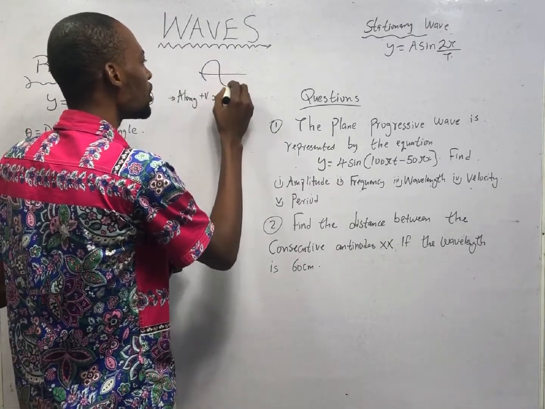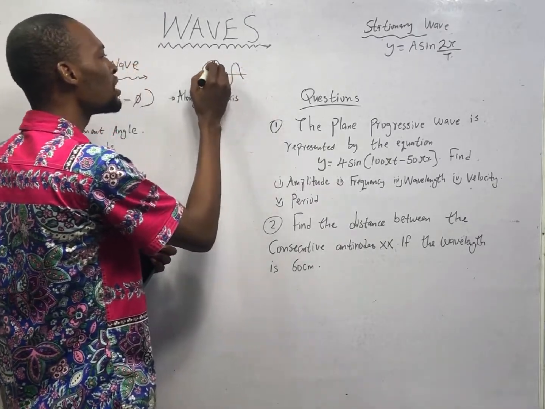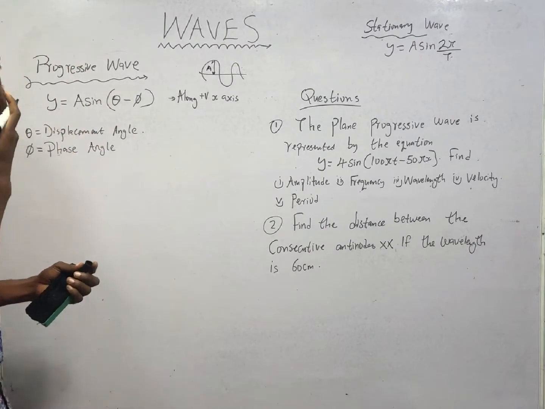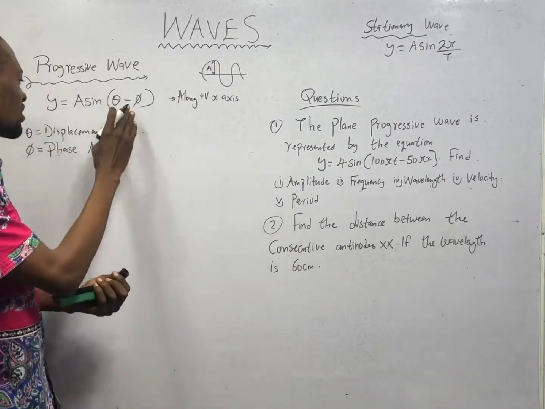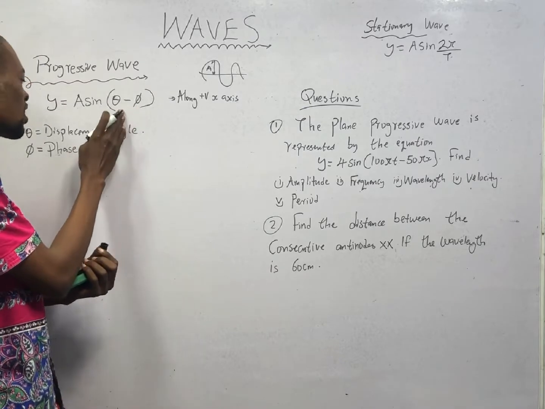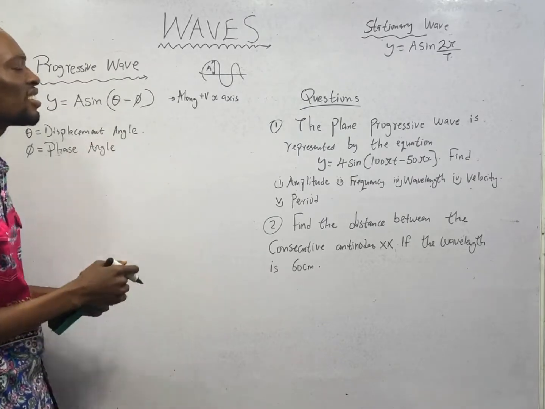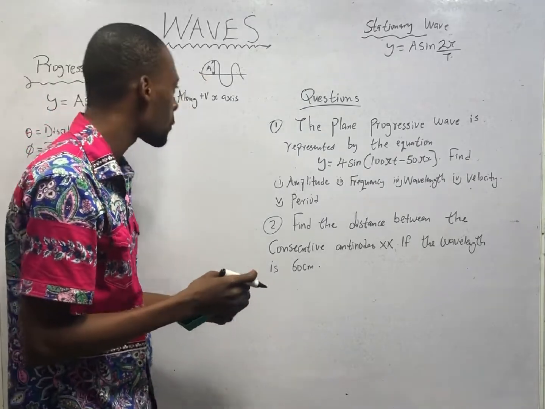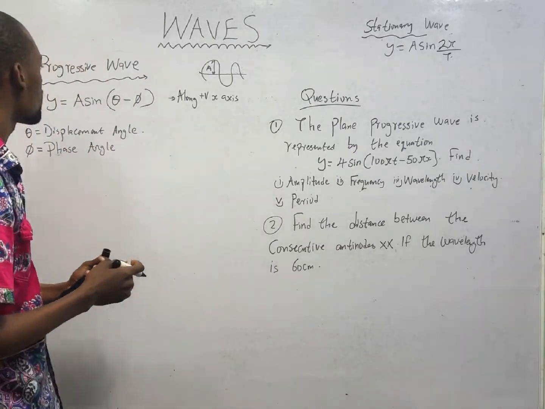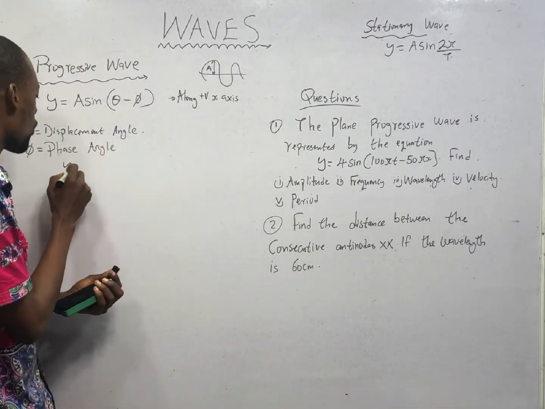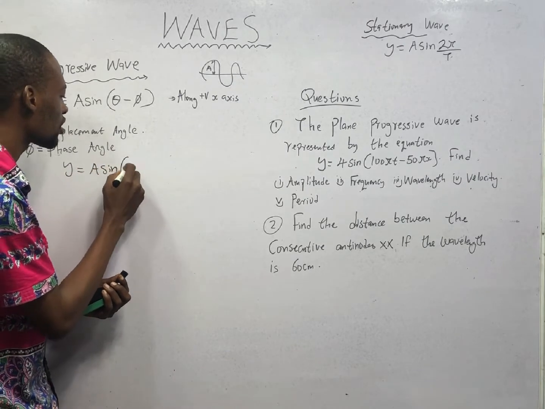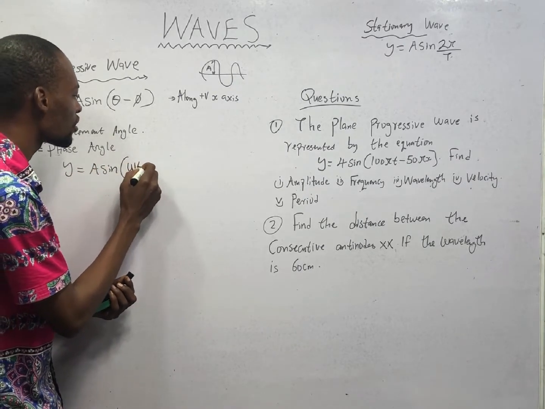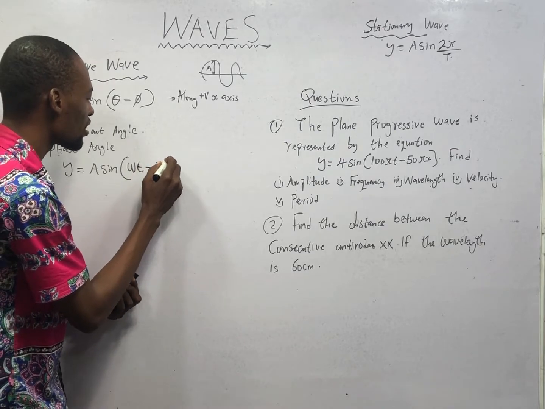If you are given this wave, the maximum displacement from the position of rest or from the mean position is the amplitude. θ is the displacement angle and φ is the phase angle. This can be rewritten as y equals A sin(ωt − kx).